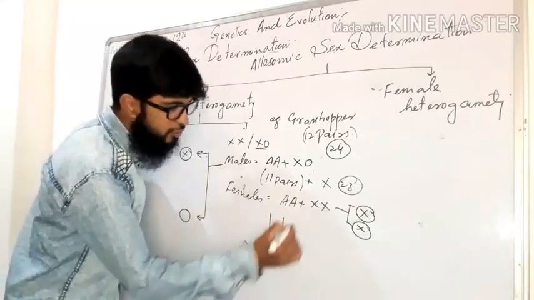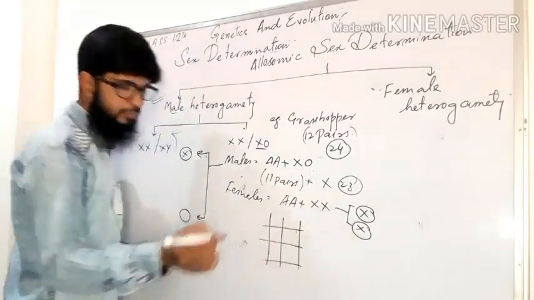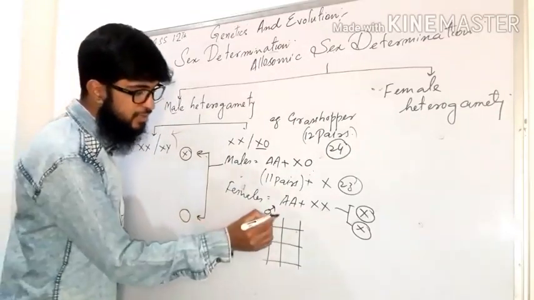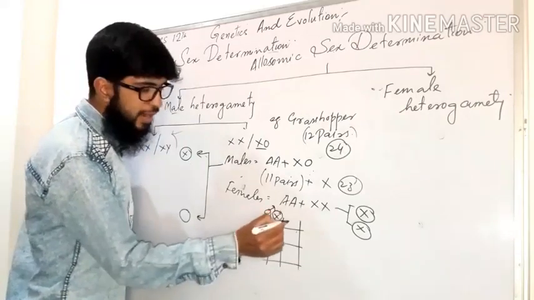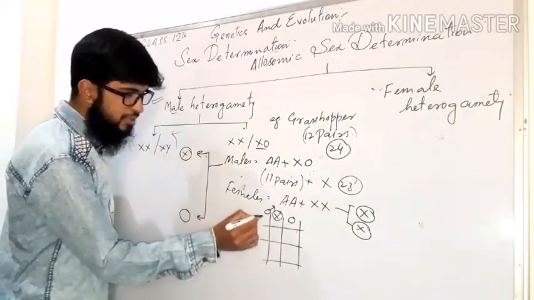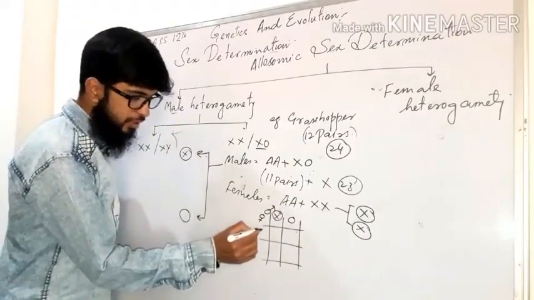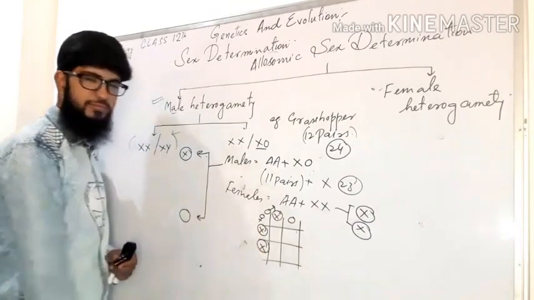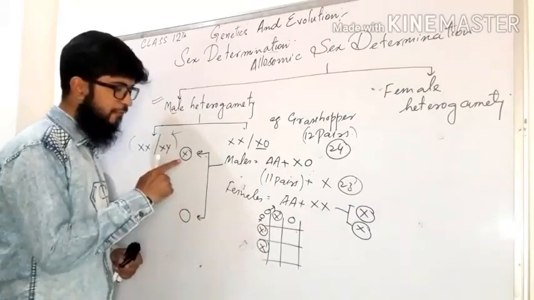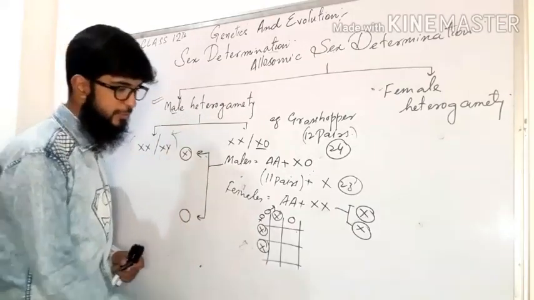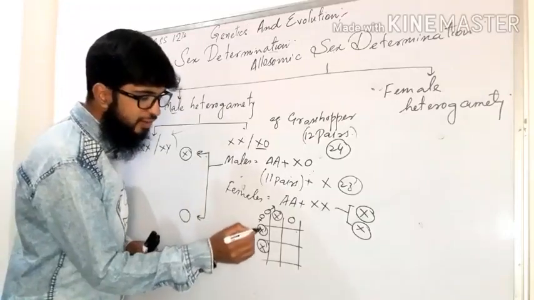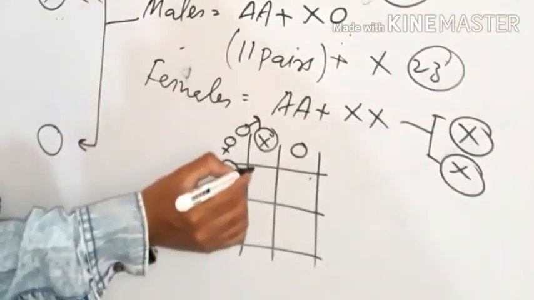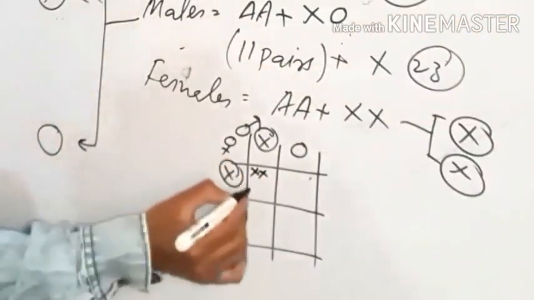Now let's make another Punnett square. Right. So male gametes from this side, male by having two types of gametes, the sperms with X and the sperms without X. Here in case of females, single type of gametes, female gamete, that means egg with an X and egg with an X. Fine. So two types of gametes in case of male, with X 50%, without X 50%. So if an egg with X is fertilized with a sperm having X, so the composition will be XX. So offspring will be female.